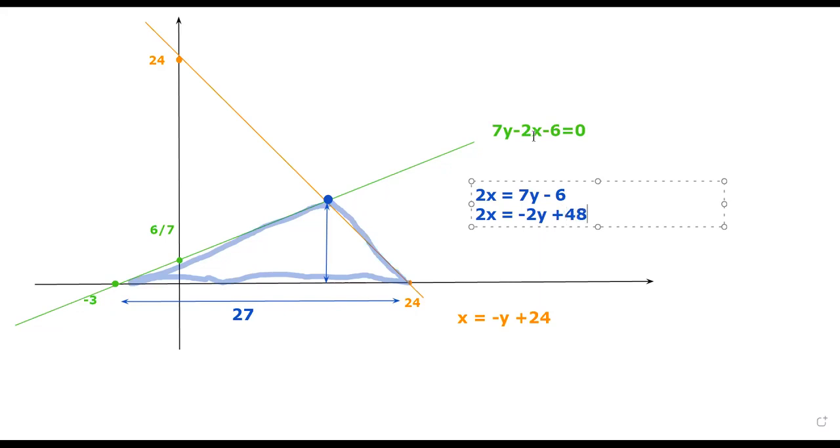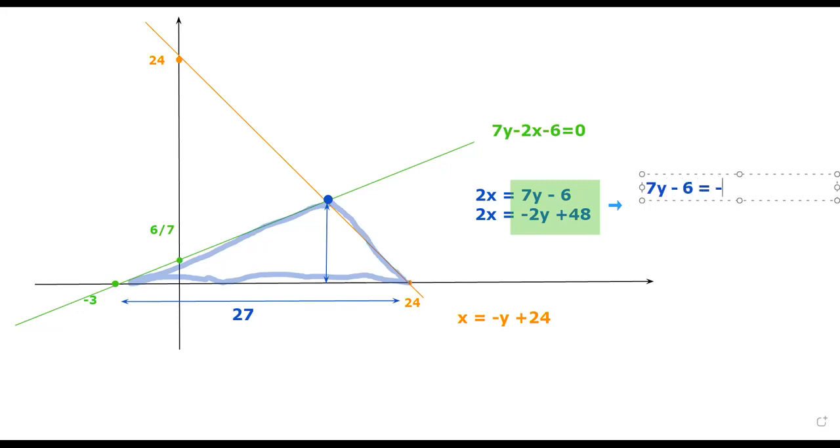So the right-hand sides are the same. Let us rewrite it: 7y minus 6 is equal to negative 2y plus 48. After rearrangement, 9y is equal to 54, and hence y is equal to 6.